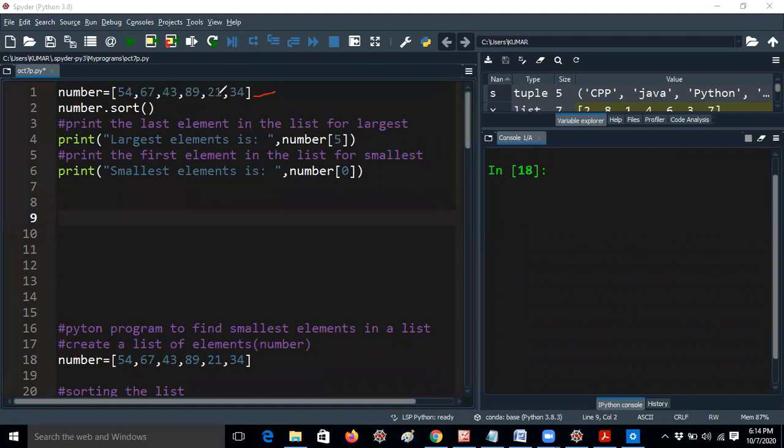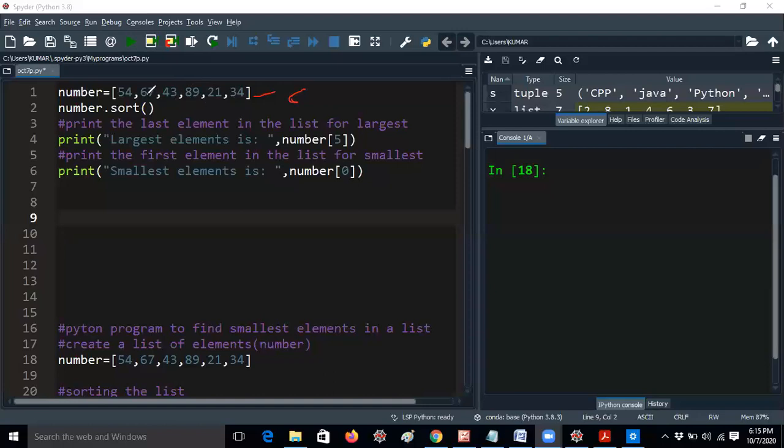How many do we have? 1, 2, 3, 4, 5, 6. But you know, list index always starts from what? Please, can you respond in the chat box? List index starts from what? Very good, thank you guys. Everybody is telling the correct answer: 0. List index always starts from 0, that is 0 to n minus 1 range. So the first element will be stored in the 0th position.